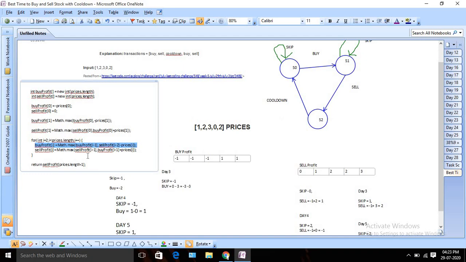And similarly for sale profit, I can skip, so I can consider the last day value, yesterday's sale profit value, or I can sell today. Whatever I had yesterday, I can sell it today. So that will give me more money, so I am adding prices here. So we are doing this. So this is the algorithm.